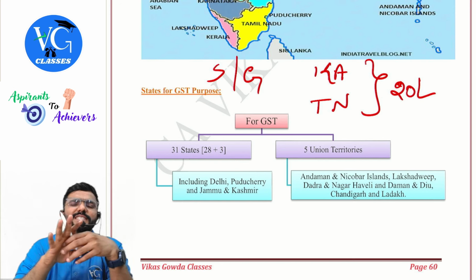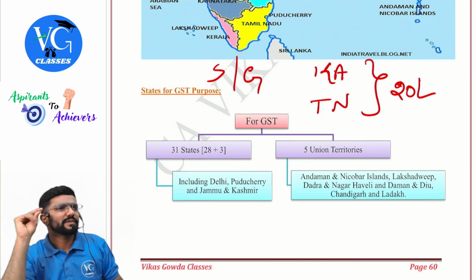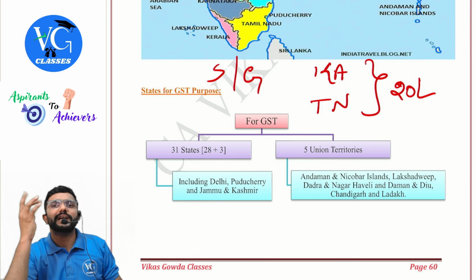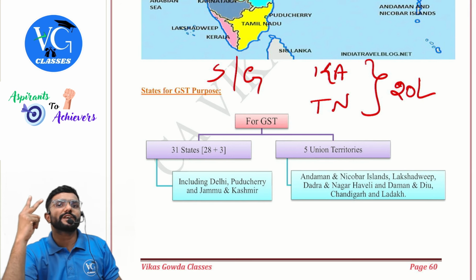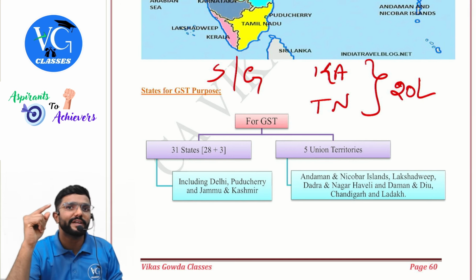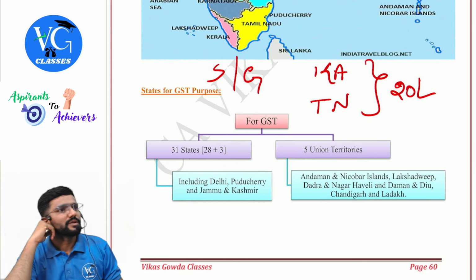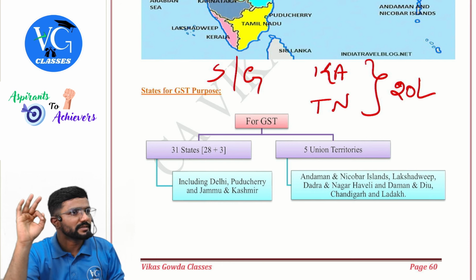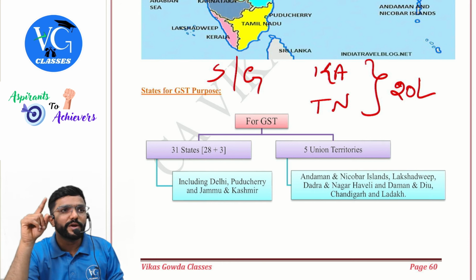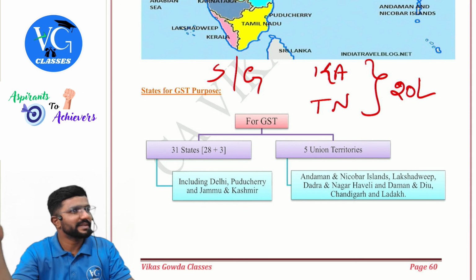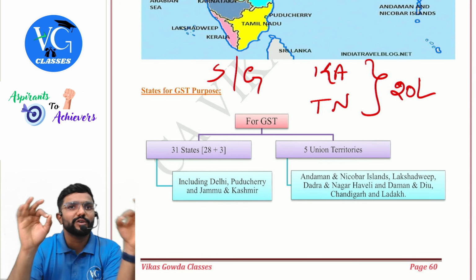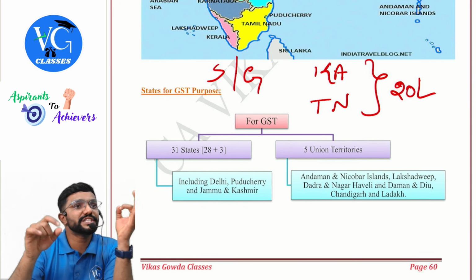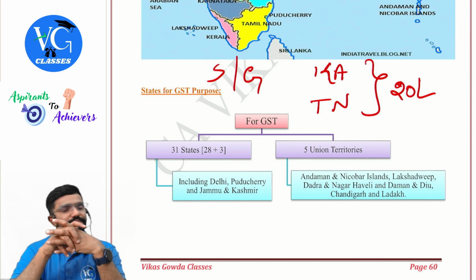Sir, in both the states, I am supplying goods only within the state. What is the threshold limit applicable for me? 40 lakh. If both the states put together, if I cross 40 lakh, should I get registered? Yes, in both the states. Clear? So while checking aggregate turnover, you have to check on all India basis. Calculate branch wise, but add up. If you have crossed the threshold limit, you have to get registered in every state.